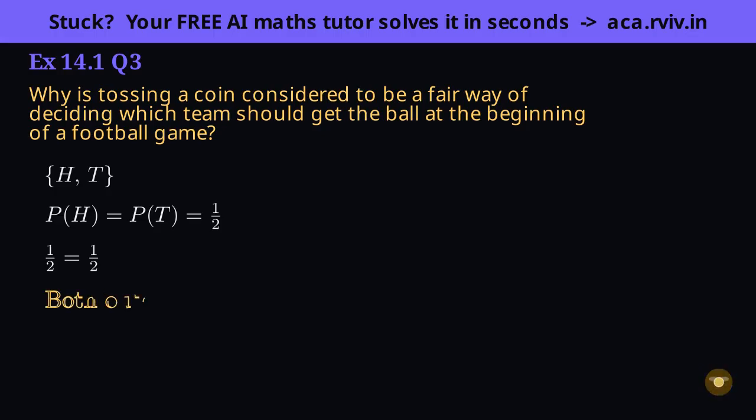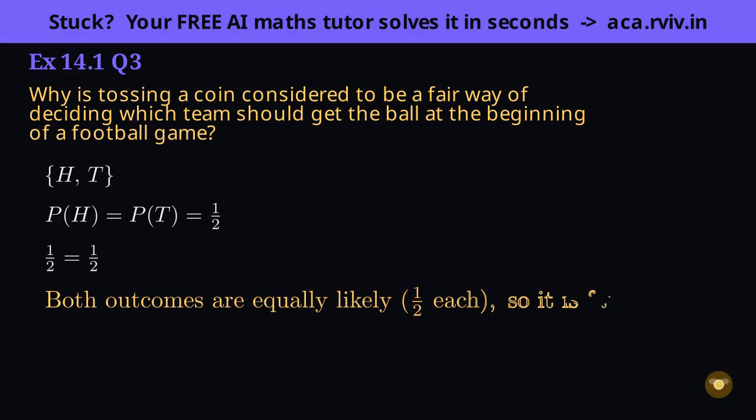Insight: fairness in probability always traces back to the outcomes being genuinely equally likely. A coin is fair for a toss exactly because heads and tails each carry an honest 1/2.